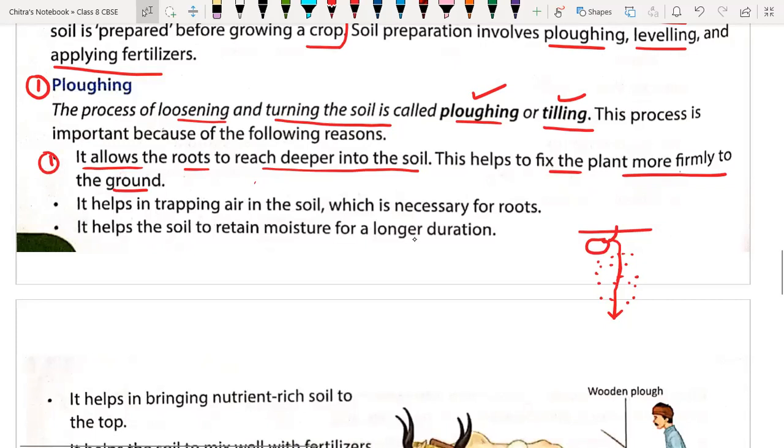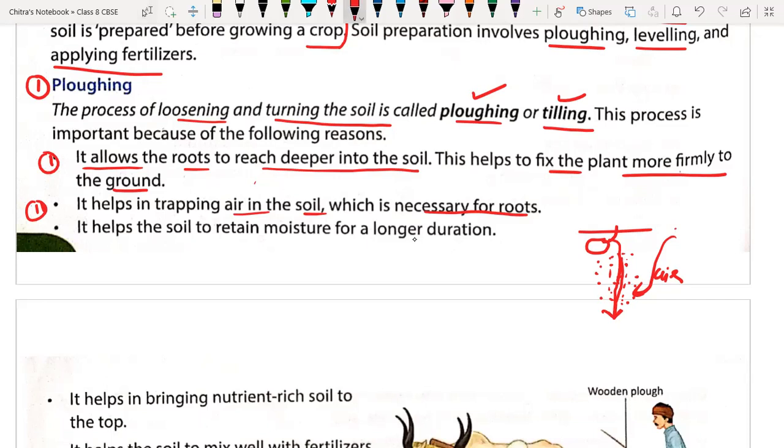Second point, very important: it helps in trapping air in the soil, which is necessary for the root. If the root grows inside the soil in this direction, the soil around it becomes loose, and the root also requires air. If we plow the soil, air will reach deep into the soil, which is important for the proper growth of the plant.